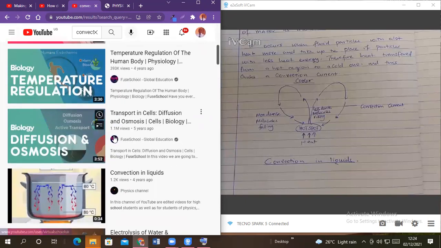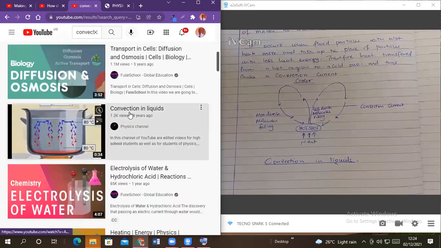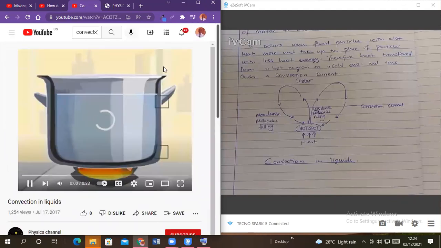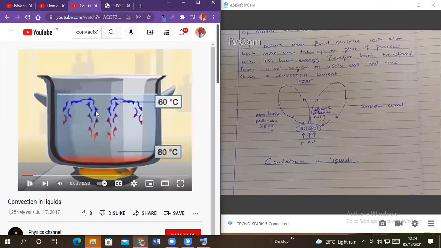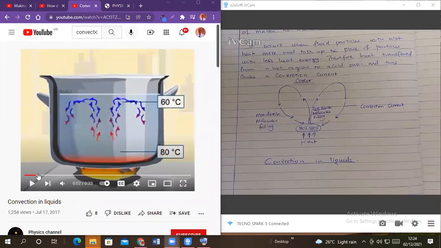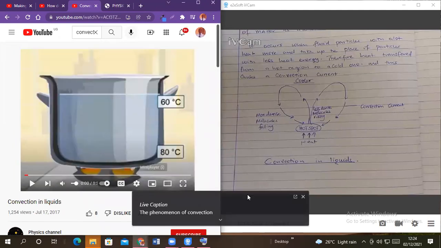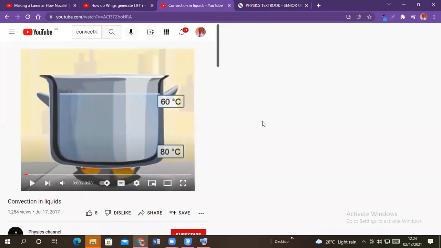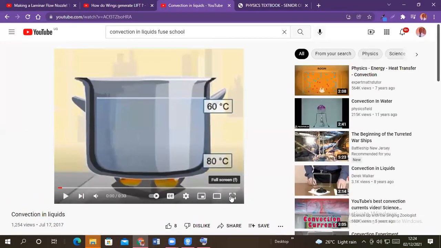Convection in liquids. Let us see this. The phenomenon of convection. Okay. Let me share with you with a whole. Okay. Are you able to hear? Yes. All right. So let's make it bigger and bigger.